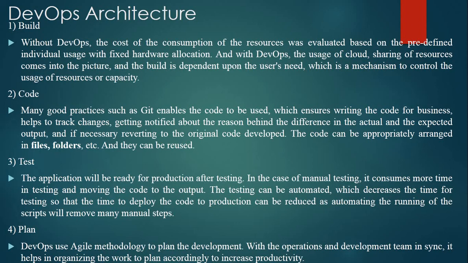Fourth one is plan. DevOps uses agile methodology to plan development. With the operation and development teams in synchronization, it helps in organizing the work to plan accordingly to increase productivity.